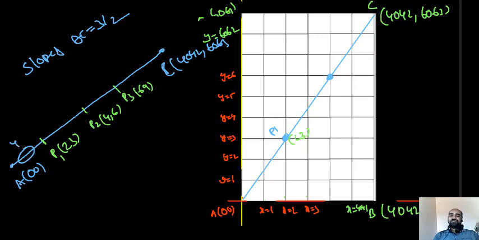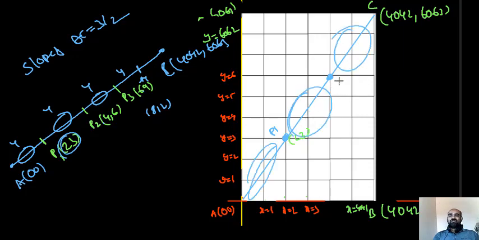Here we get 4 such squares. Here we will get 4 such squares. Here we will get 4 such squares. Like that, one more point P4 also exists. What are the coordinates of P4? Multiply by 4: (8, 12), another 4 squares. In such a way we want to find how many points there are between A and C that are collinear with AC. From that we will get the number of squares: 4 plus 4 plus 4 plus so on. However many 4s exist, that many unit squares. I will write it clearly on the next page.